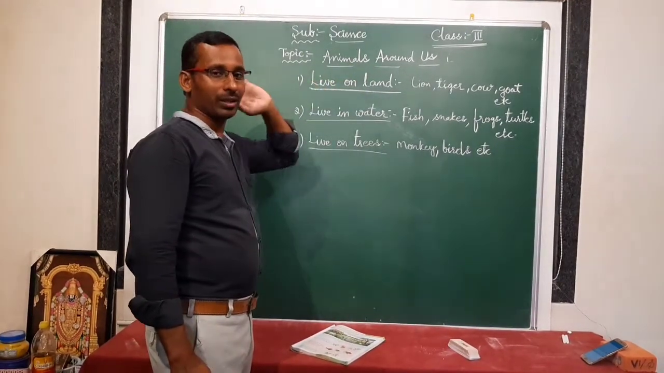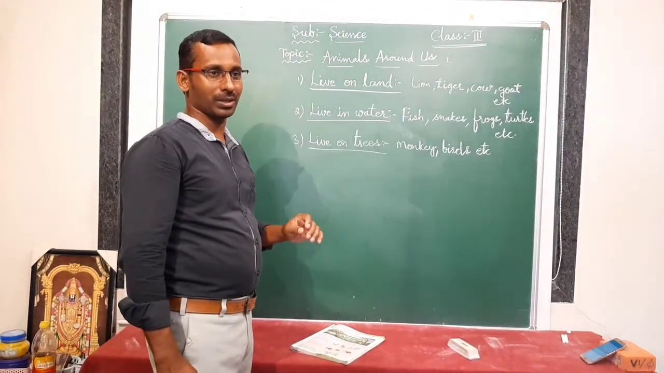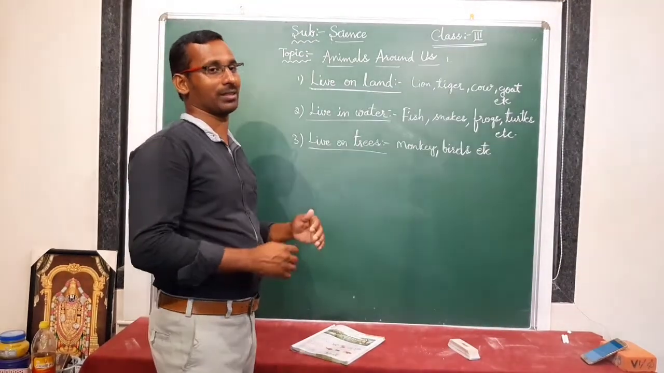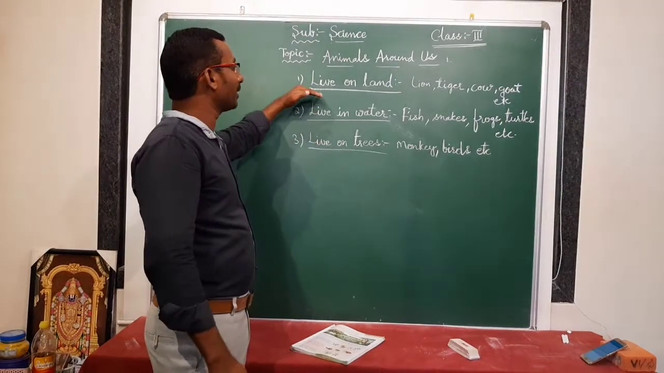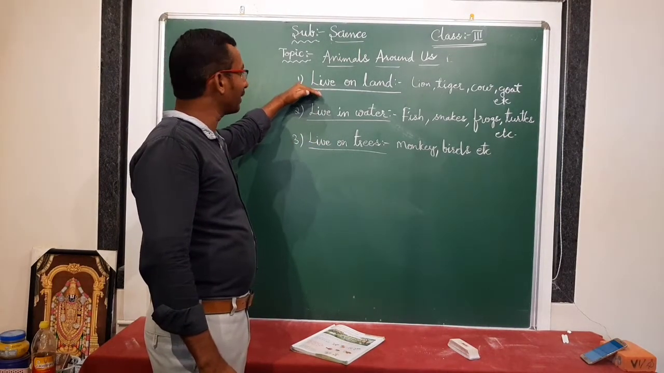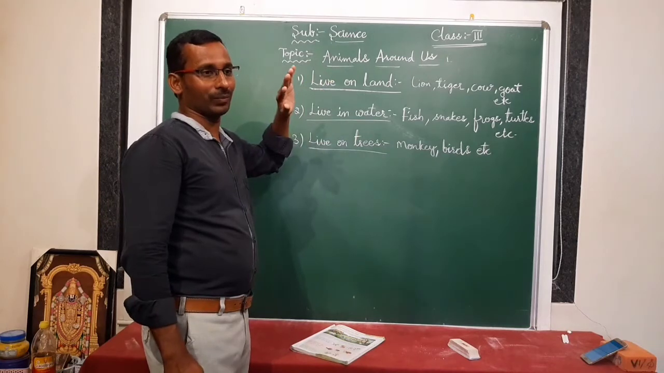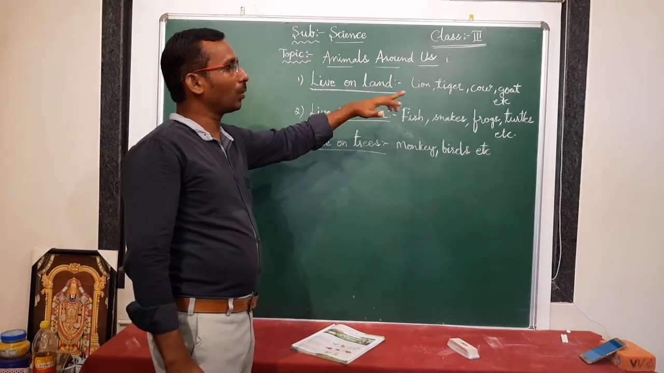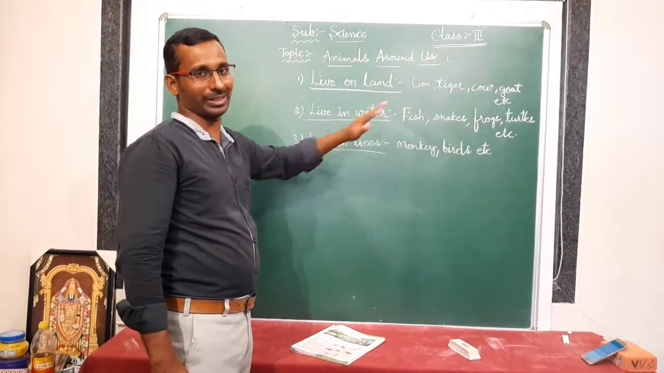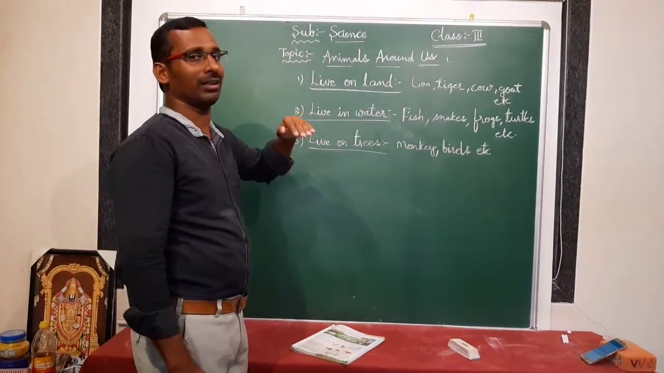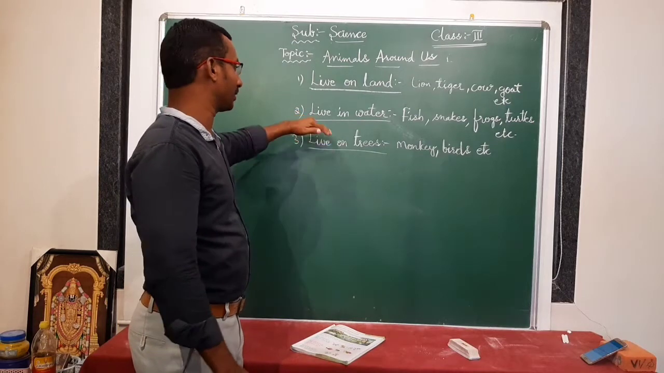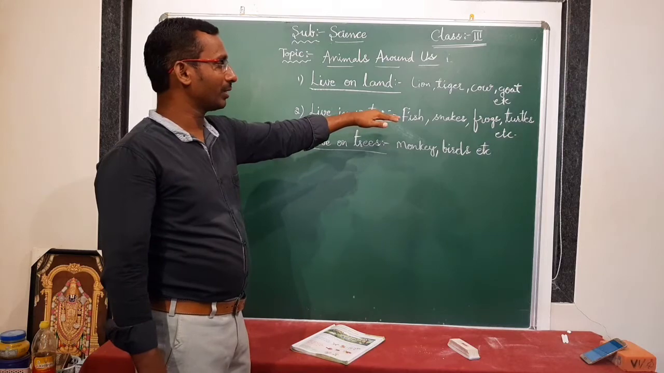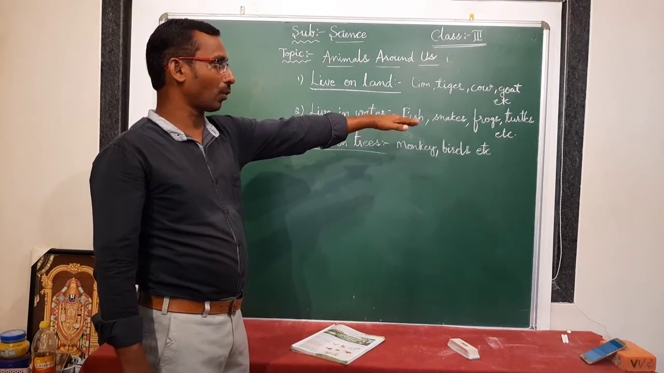We are all living in our homes, and in the same way animals are also living in particular places. In which places are they living? Some animals live on land. Examples: lion, tiger, cow, goat, buffalo, sheep. These animals live on land. Next, some animals live in water. Examples: fish, some snakes, frogs, turtles.